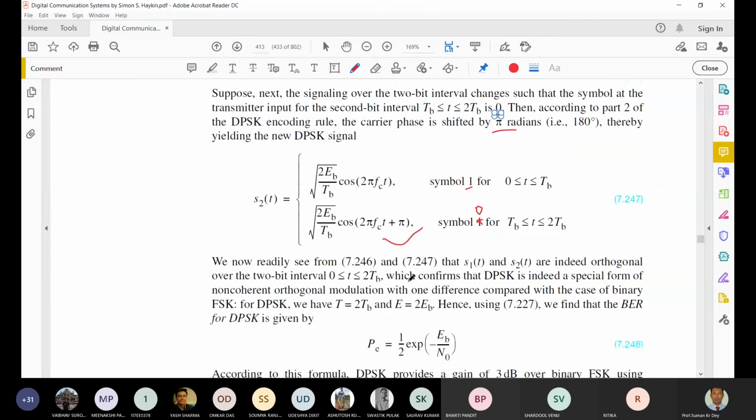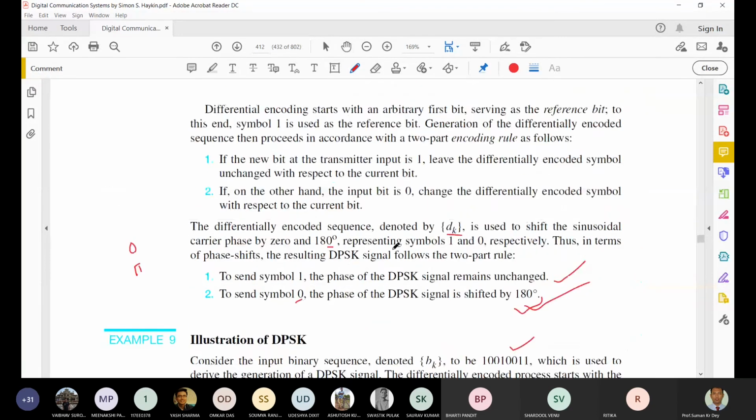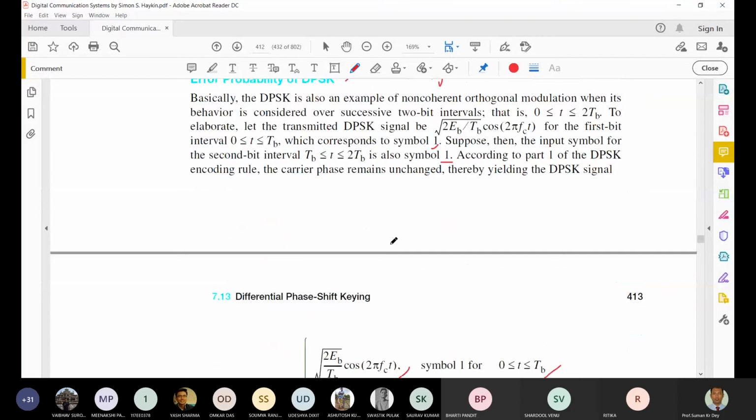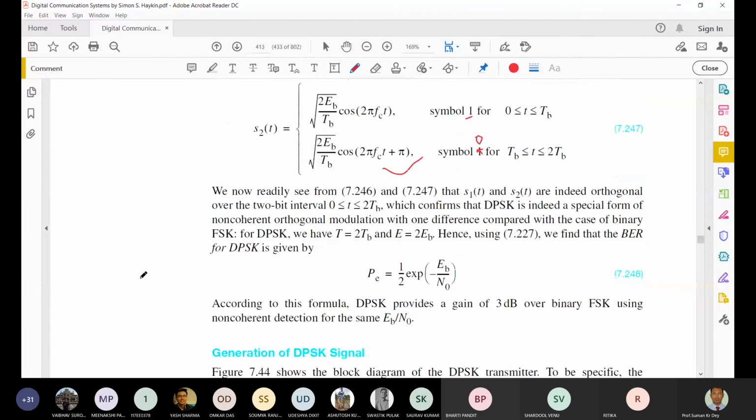Okay. So now in that case, we can calculate that T is equal to 2TB and E is equal to 2EB, meaning 2 bits are sent in total. If you recall the formula of probability of error for the non-coherent case, what was the formula? P equal to 1 by 2 exponential of minus E by 2 N naught.